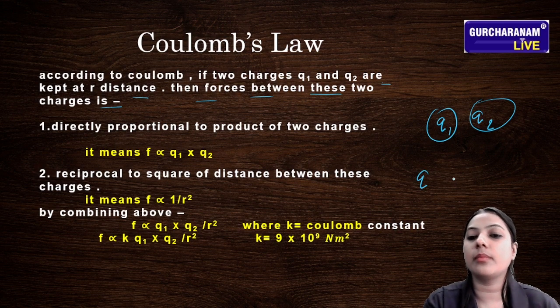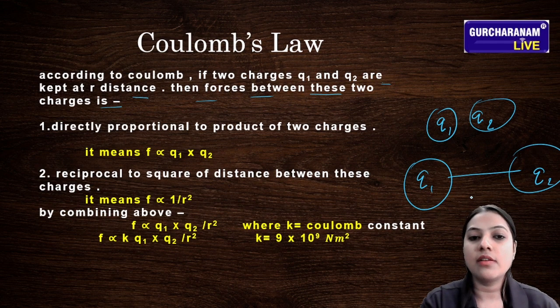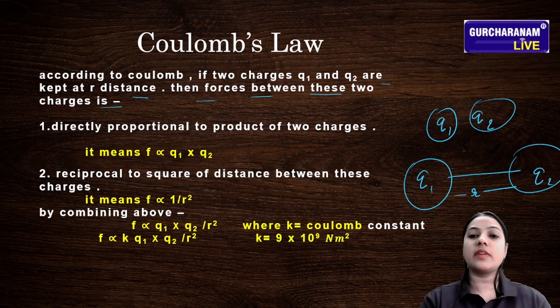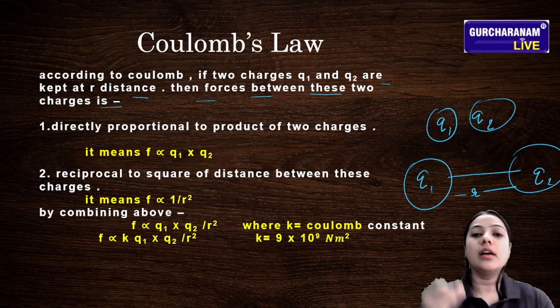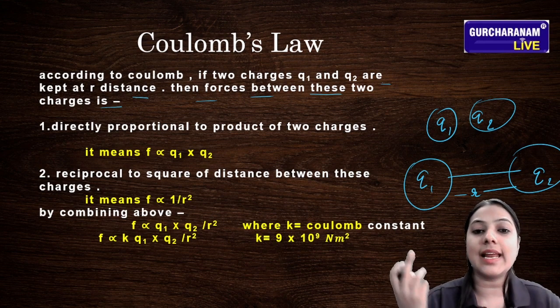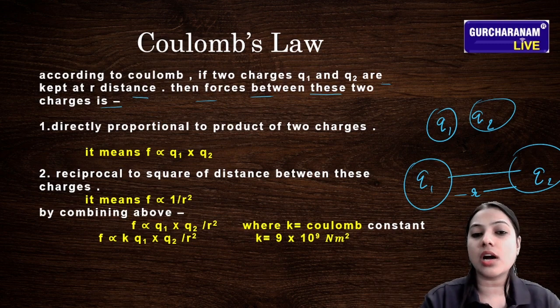I'm making a diagram. These are the charges kept at distance r. We have to find the electrostatic force between these two charges.